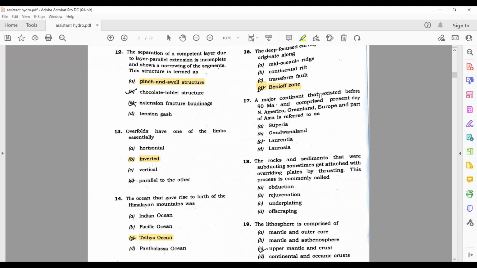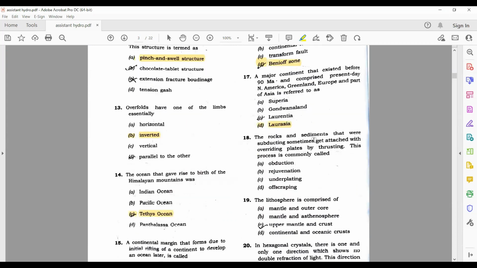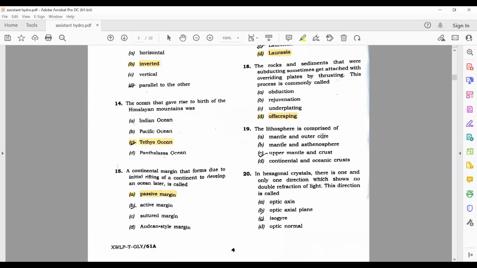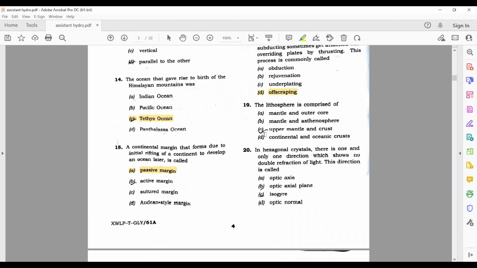A major continent that existed before 90 million years and comprised present-day North America, Greenland, Europe, and part of Asia is referred to as Laurasia. Option D is correct. Now, the rocks and sediments that were subducting sometimes get attached to the overriding plate by thrusting. This process is called offscraping. The lithosphere is comprised of upper mantle and crust.